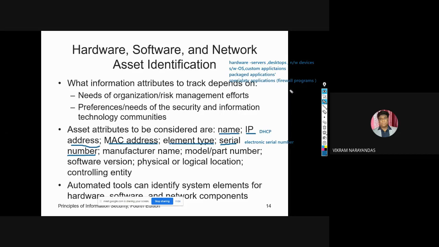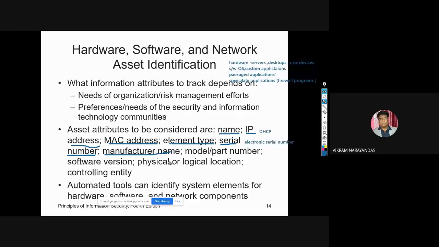Next, the manufacturer's record of the device or software component. You can also have a model or part number. When you buy any product, you can see the model number, also called a part number. Record the model or part number of the element. You can also record software versions, what version you are using, and physical and logical location.